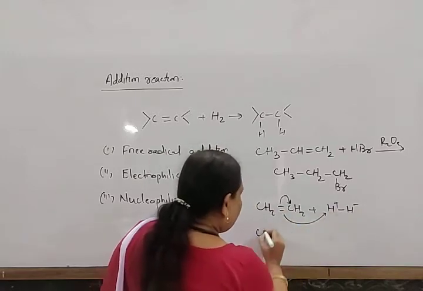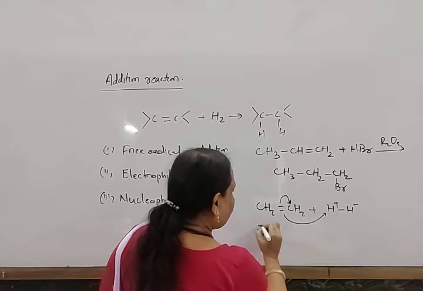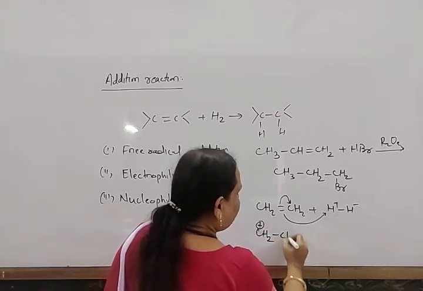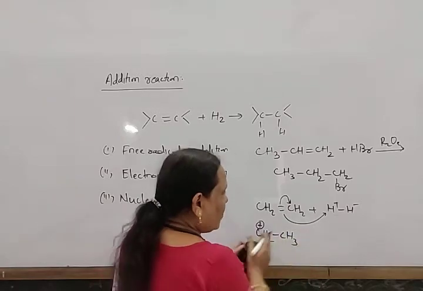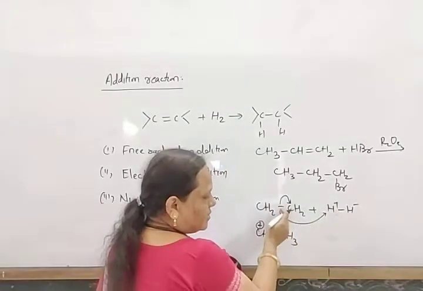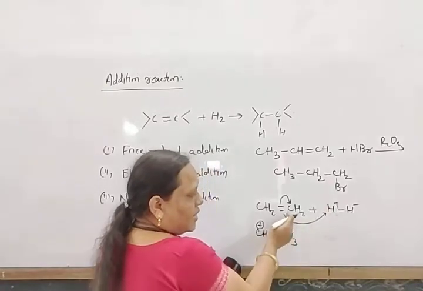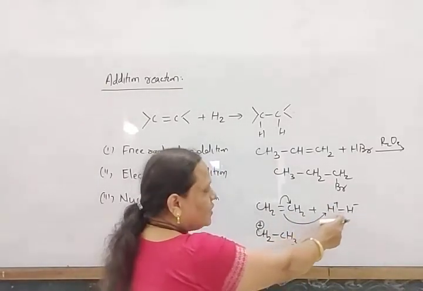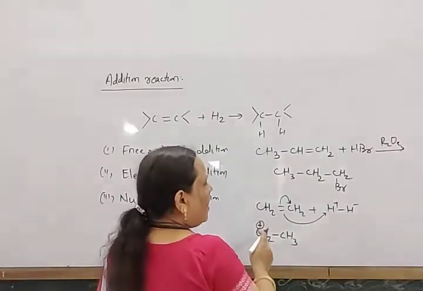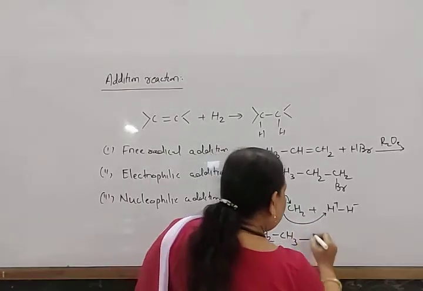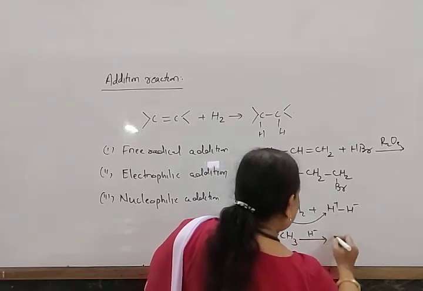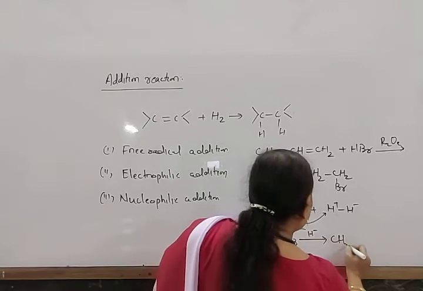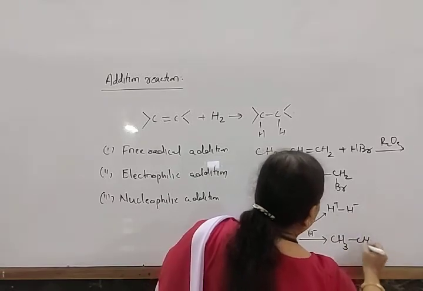So it first forms CH2 with one positive charge, and here CH3. The pi bond attacks the H plus, which joins here. So first an electrophile, the positively charged one, is added here, and after that it reacts with H minus, which comes here again. So it forms CH3 CH3.